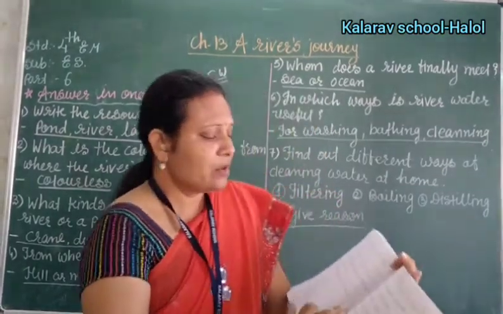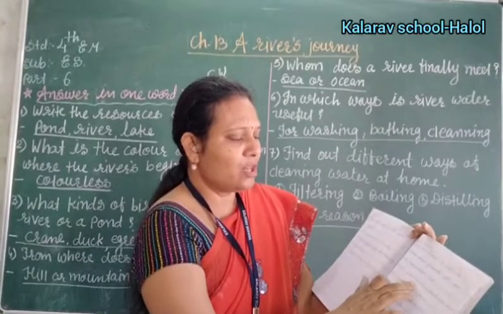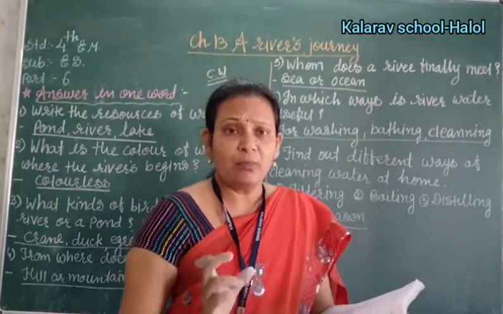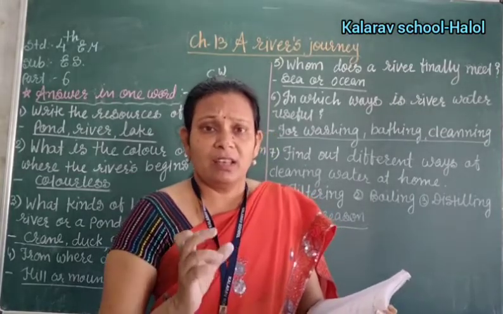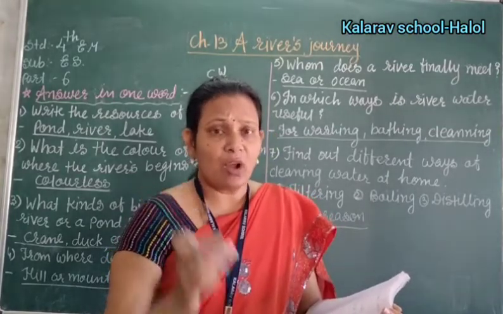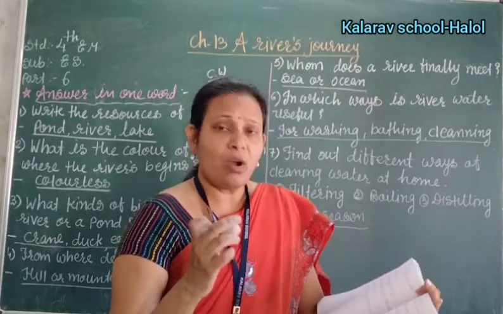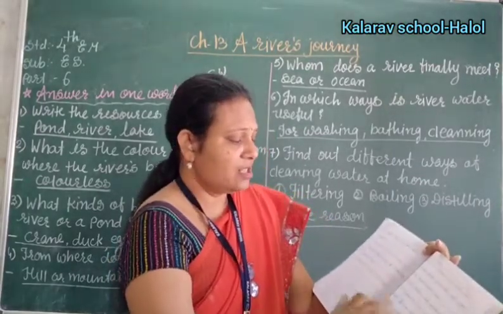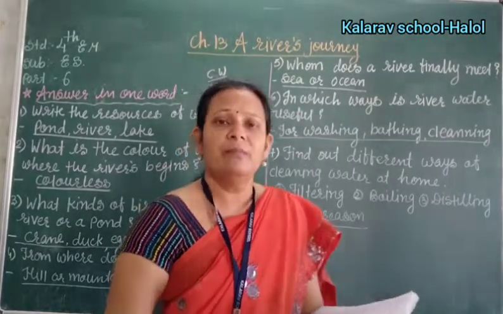Right? Now second number: polluted water of the industry should not be poured in the river. Why should we not pour the polluted water of the factories in the river? Why? Because if we drink such type of water, we suffer from disease.